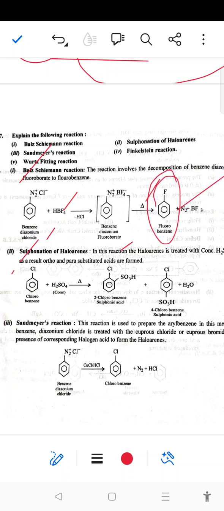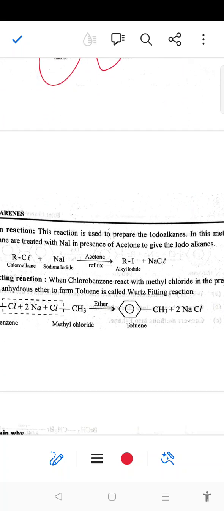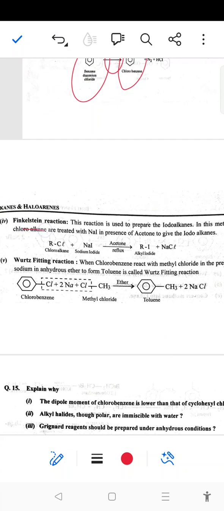Next is sulfonation of haloarene. Chlorobenzene reacts with sulfuric acid to form ortho and para products. Similarly, the Sandmeyer reaction: benzene diazonium chloride reacts with cuprous chloride and HCl, and chlorobenzene is formed. Next is the Finkelstein reaction. In the Finkelstein reaction, an alkyl halide reacts with sodium iodide in refluxing acetone to form an alkyl iodide.